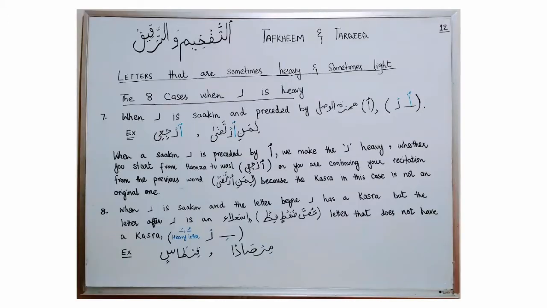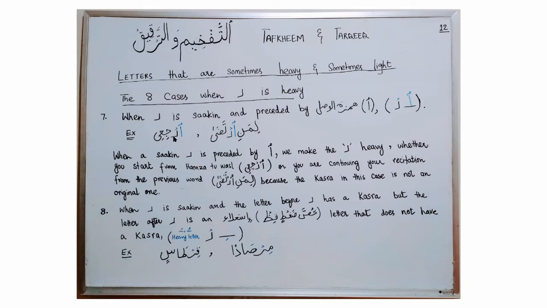In the seventh situation where you have to recite letter Ra with Tafkheem is when letter Ra is sakin and the letter before sakin Ra is Hamzatul Wasl. So in this case, if you are starting your recitation from Hamzatul Wasl or you are continuously reciting from the previous letter or from the previous word, no matter if Hamzatul Wasl has a kasra in this situation, because the kasra in this case is not a permanent kasra or the original kasra, it's a temporary or conditional kasra.